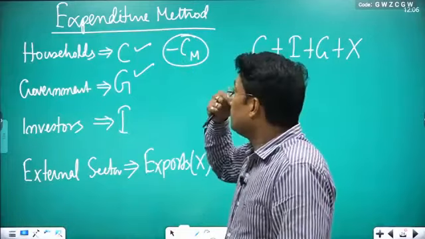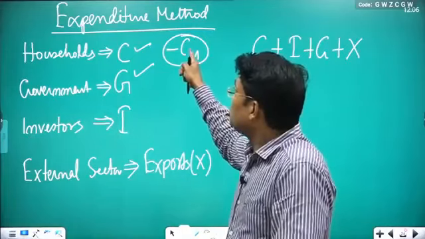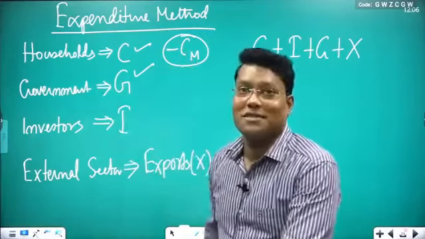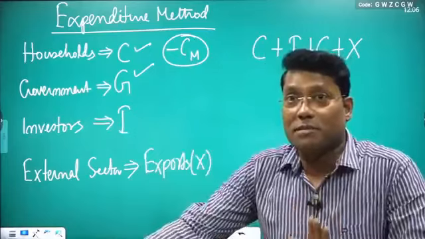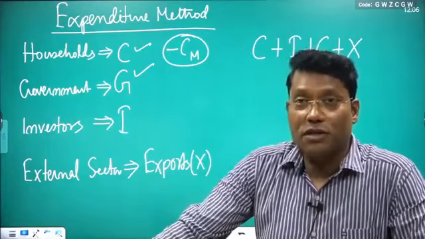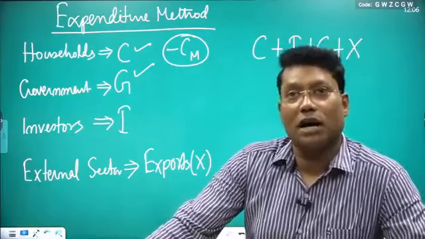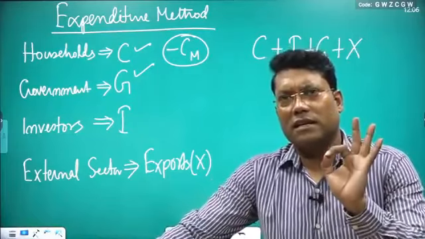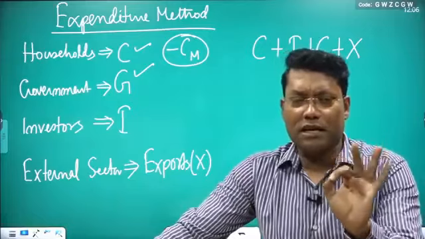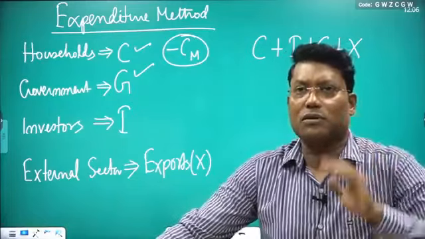It means we have to subtract imported goods consumed by the households. CM is not chief minister here. Here M stands for imported goods, C stands for consumption, and who consumes? Households. Simple, write one line: you have to subtract imported goods consumed by the households.